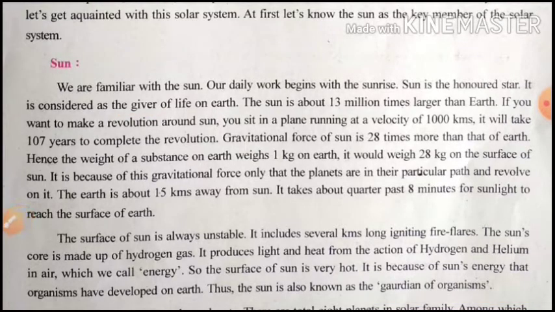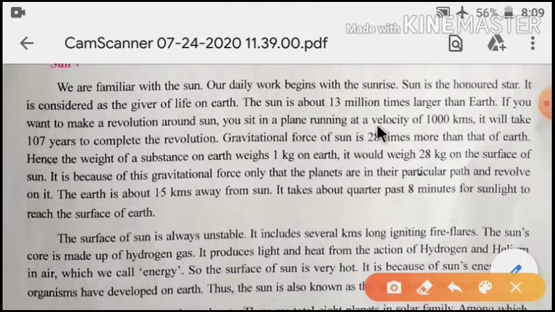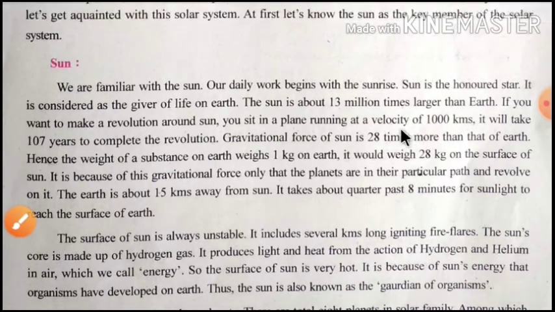That is why the sun is known as the giver of life on the earth. The sun is about 13 million times larger than the earth. If you want to make a revolution around the sun, you sit in a plane running at a velocity, velocity means speed, of 1000 km. It will take 107 years to complete the revolution.